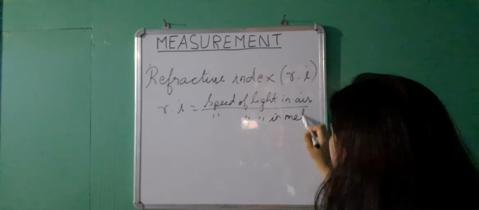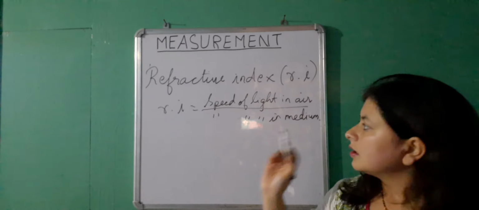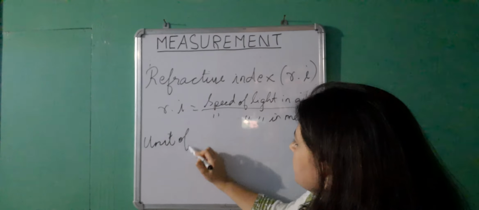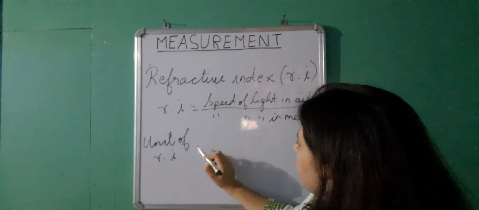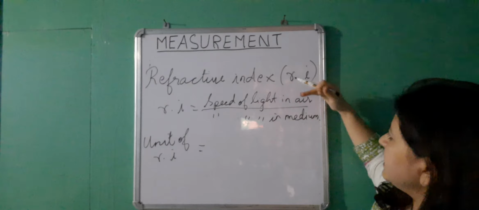The medium can be water, glass, or anything. Now when we talk about the unit of RI, we will put the respective units in the formula. The formula is the ratio of speed to speed.